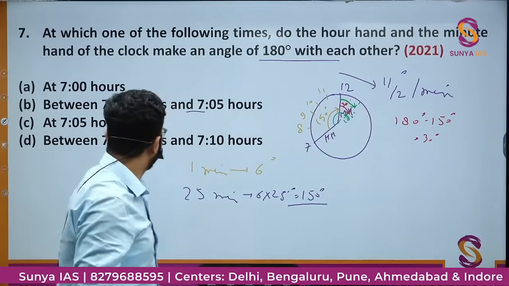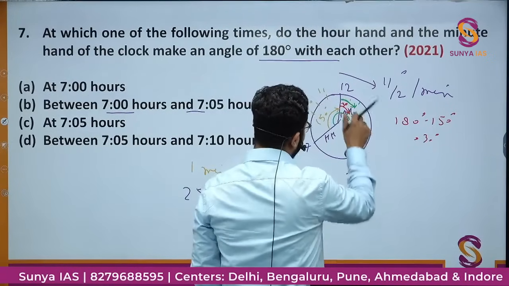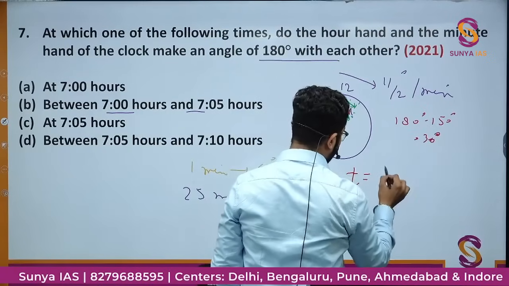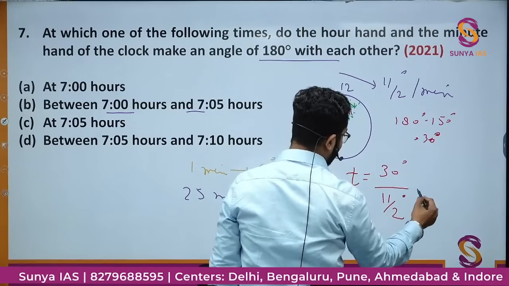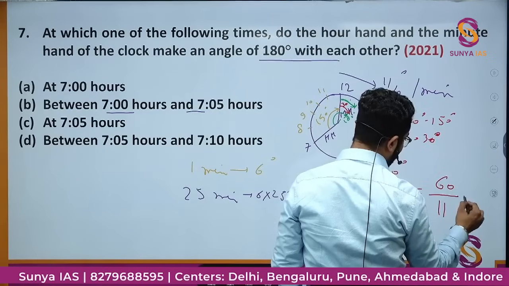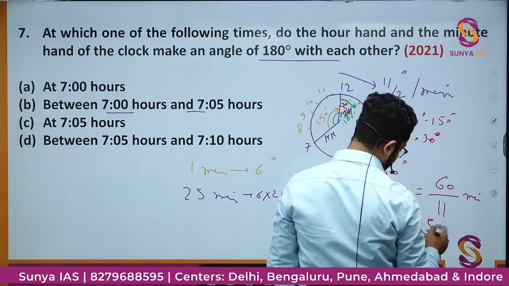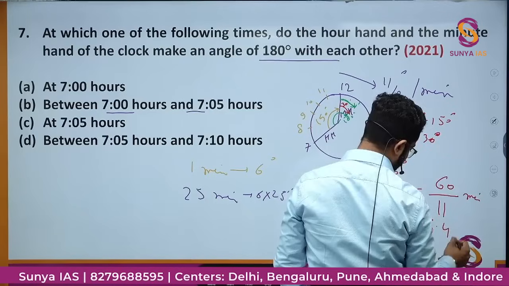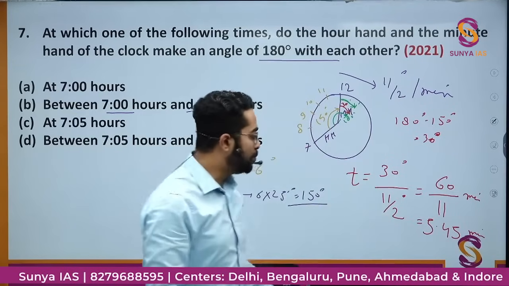Now if I apply the formula, time is equal to: the minute hand has to move 30 degree with the speed of 11/2 degree per minute. So this will go up like this, 60 upon 11 minutes. This will be around 5.45 minutes, something like that. That is more than 5 minutes.